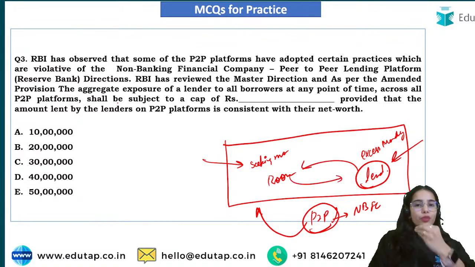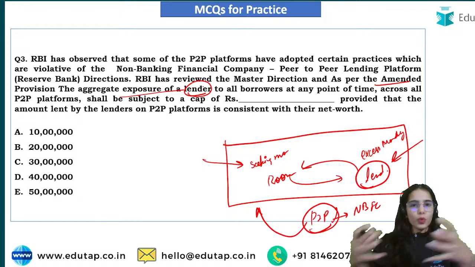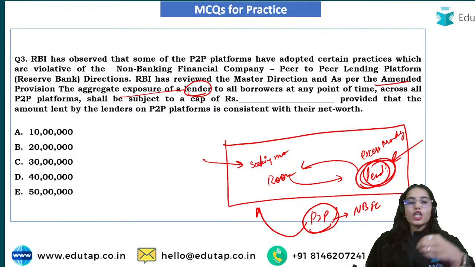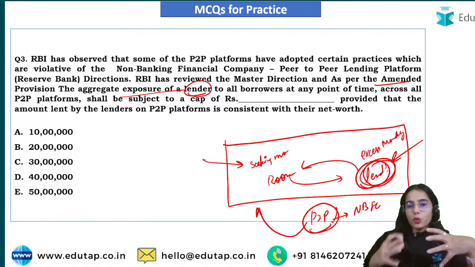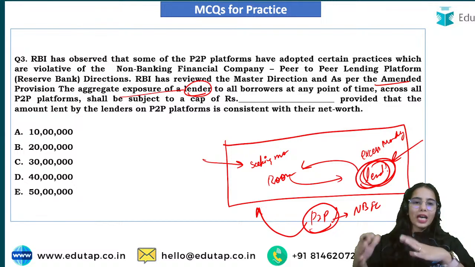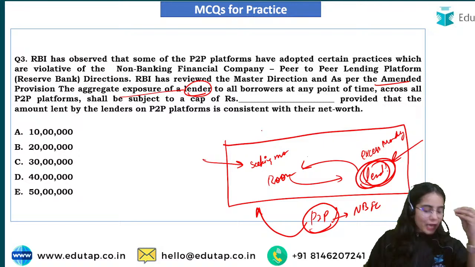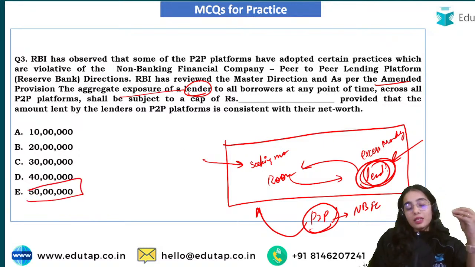Now there is a review that has happened, and as per the amended provision, the aggregate exposure of a lender to all the borrowers at any time, so one lender is lending to different borrowers, let's say, is capped at a maximum of rupees 50 lakh.